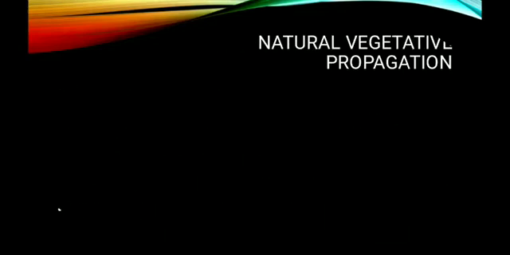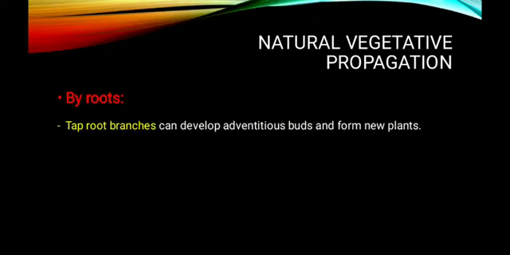Let us see the different types of vegetative propagation. Mainly the first one, natural vegetative propagation by roots. Again, the roots are of two types. One is the taproot branches, another one is adventitious roots. Here the taproot branches can develop adventitious buds and form new plants. So this is one type of vegetative propagation by the roots. An example for this is carrot. You know, the carrot root is a modified root responsible for the storage of food.